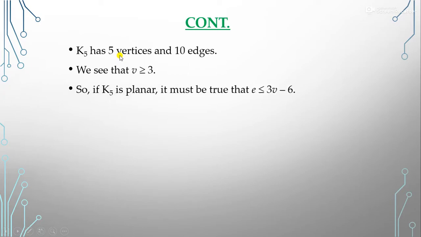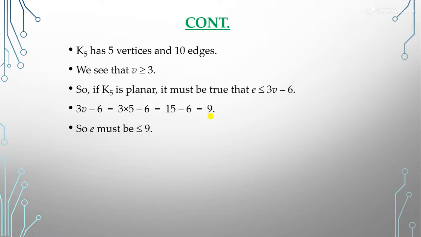Our graph will be planar if it satisfies that E is less than or equal to 3V minus 6. V is 5 here, so this is 3 into 5 minus 6, 15 minus 6 is equal to 9. It means that our edges should be less than or equal to 9.